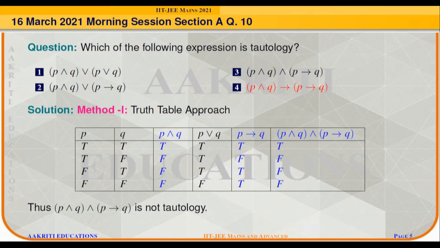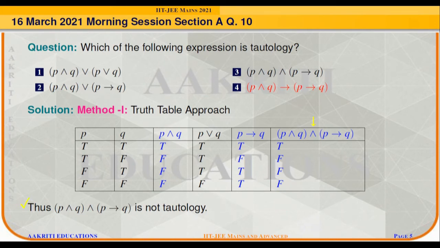The third option is P conjunction Q, conjunction with P implies Q. Using the nature of the conjunction, as we know that it gives true only when both the statements are true, it will come true, false, false and false. It is also not giving true for all the instants of P and Q, hence it is also not a tautology.